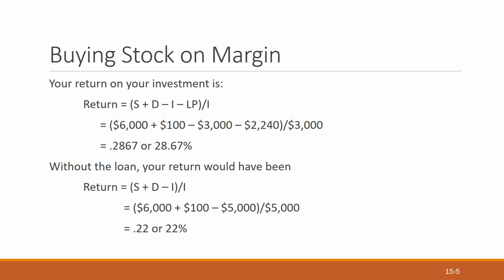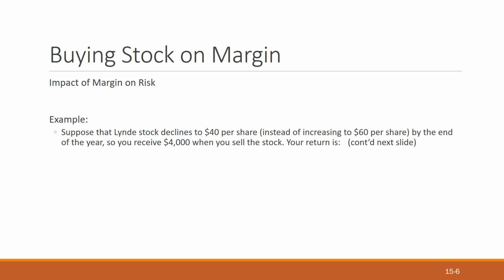D minus 3,000 is the amount you paid when you were buying the $5,000 shares. Minus 2,240 was the repayment of the loan payment to the broker, divided by 3,000 of your investment. It gives you 0.2867 or 28.67%. So return is equal to S plus D minus I divided by I: 6,000 plus 100 minus 5,000 divided by 5,000. It gives you 22%. So 28.67% was your return, and return without the loan was 22%.